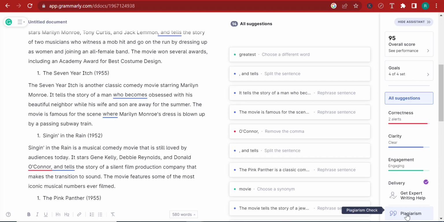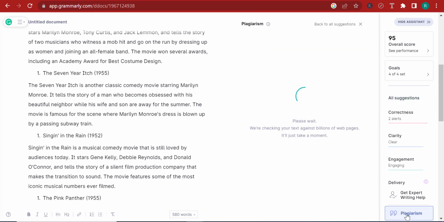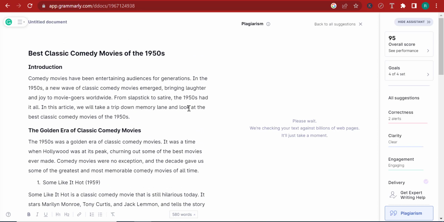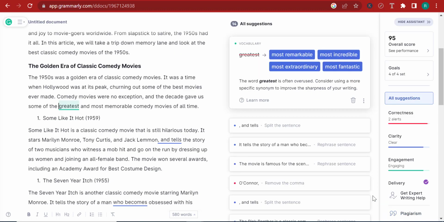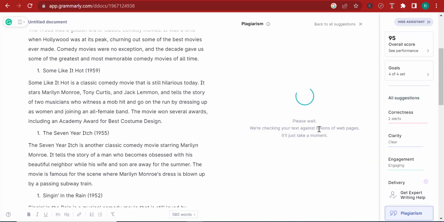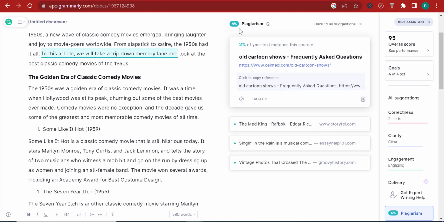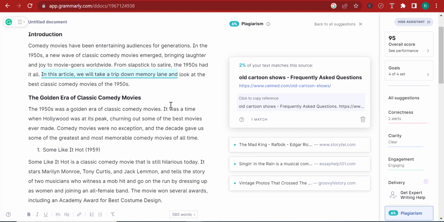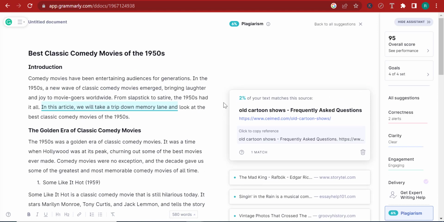So here is the plagiarism checker. I can click on plagiarism check. And right now it's going to tell me if there is a percentage of plagiarism on this blog post and how much the percentage is. Let me click again. Click here, checking, right? Let me just wait for a second here. And here it has detected that my blog post is only 6% plagiarized, which is fairly good. But let's say that you want to make it 0% plagiarized.